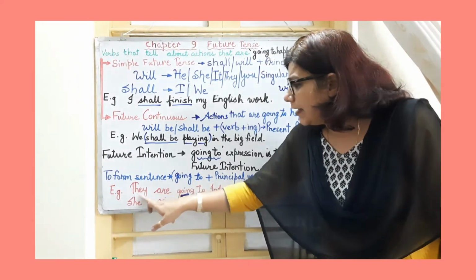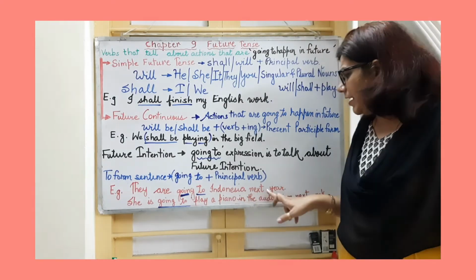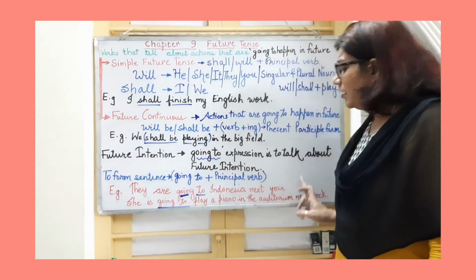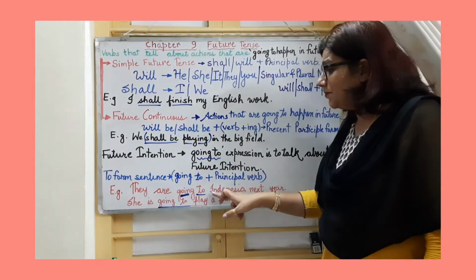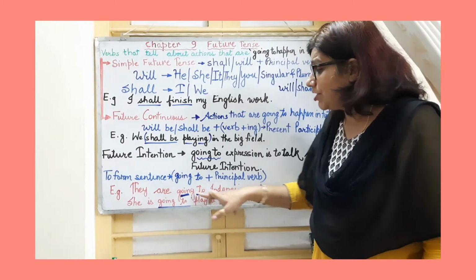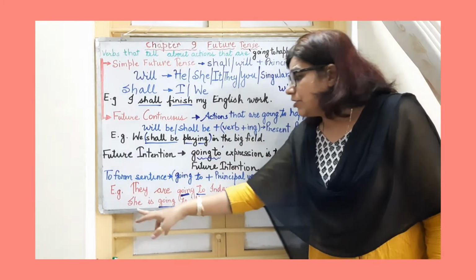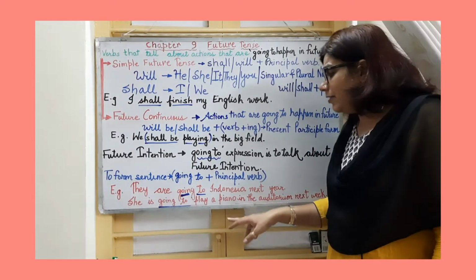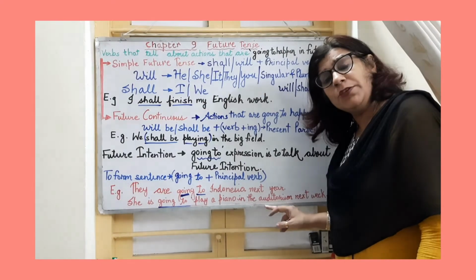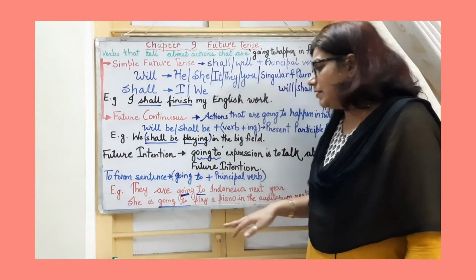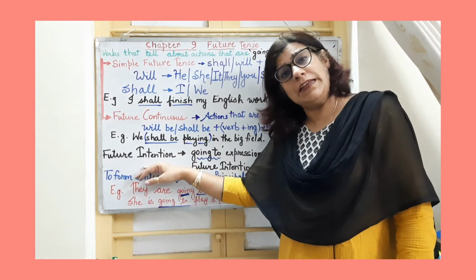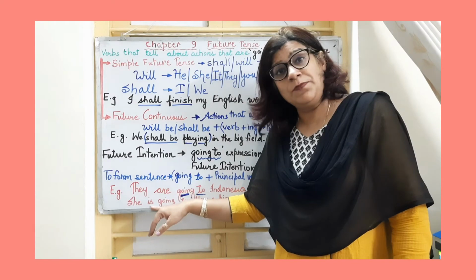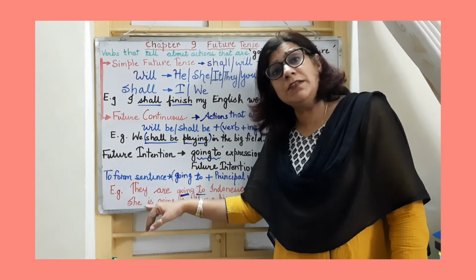Look at an example. They are going to Indonesia next year. Here the plan is that they are planning to go to Indonesia next year. She is going to play the piano in the auditorium next week. She has planned to play the piano in the auditorium in the coming week. These are included in future intention. But remember, in future intention we will use is or are, the helping verbs in the present form.